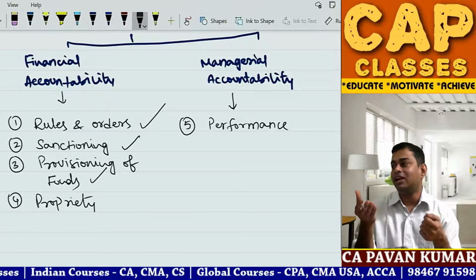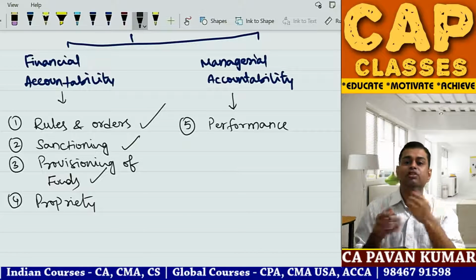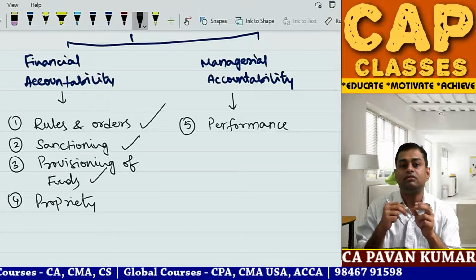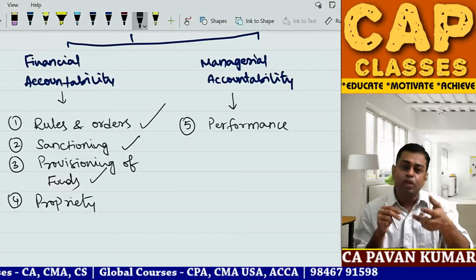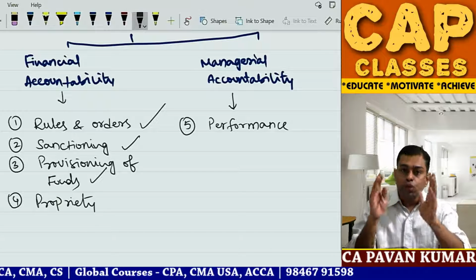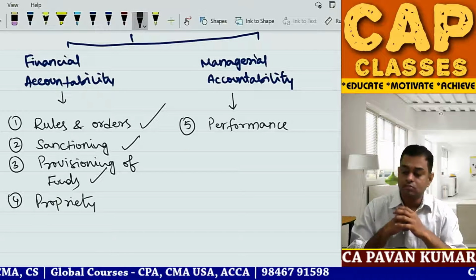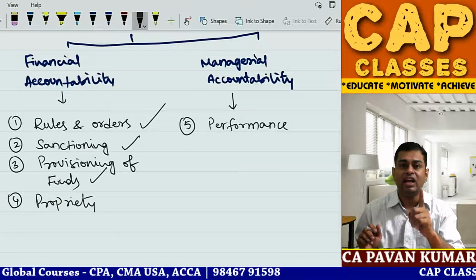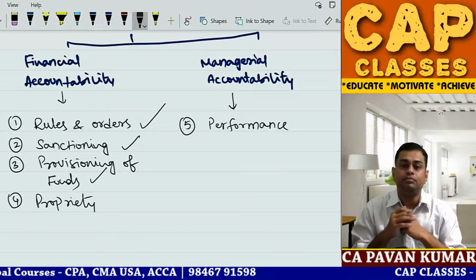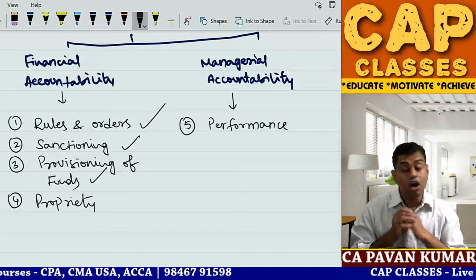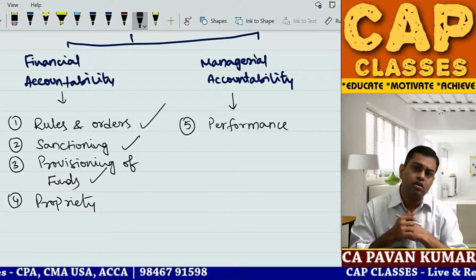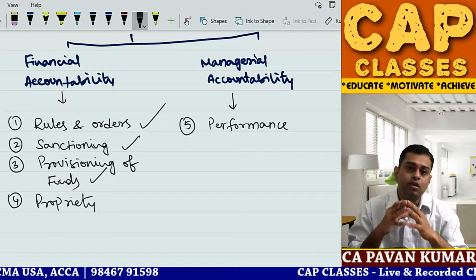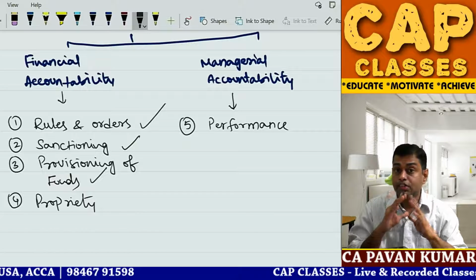Pawan sir, that provision is also ours only. This provision is also ours only. Can I take 20 rupees from provision for tax and pay the 20 rupees in warranty expenses? You tell me, can you utilize? The answer is no. How can you? Excess provision if you have created, reverse it, that is allowed. Or carry it forward, that is also allowed. Utilize it for the same purpose, that is also allowed. But utilizing it for another purpose is not allowed.